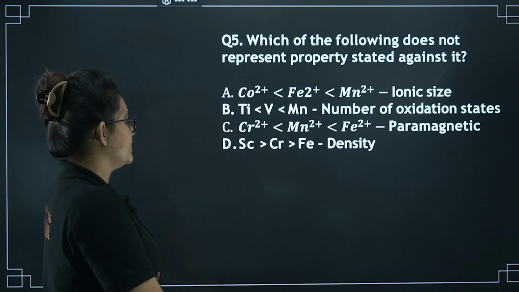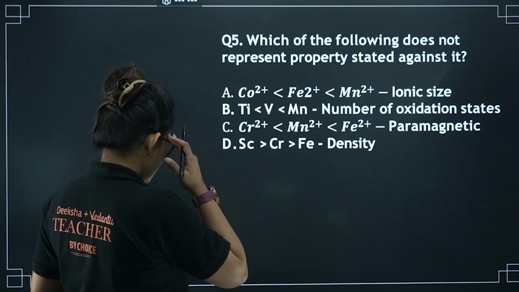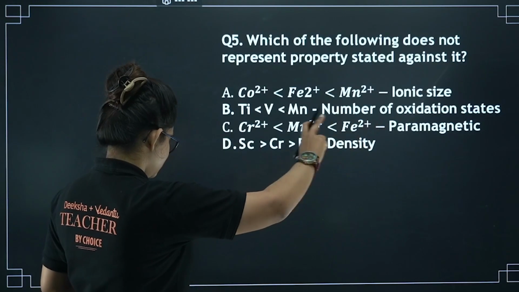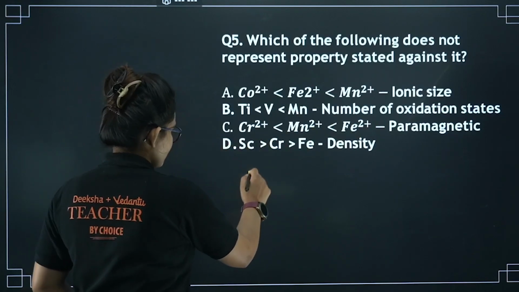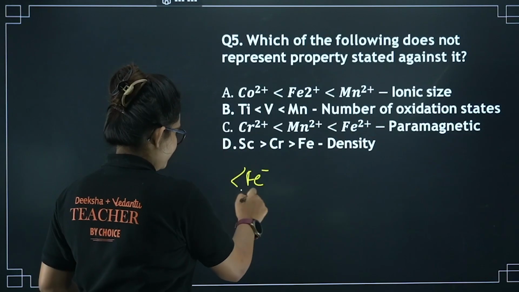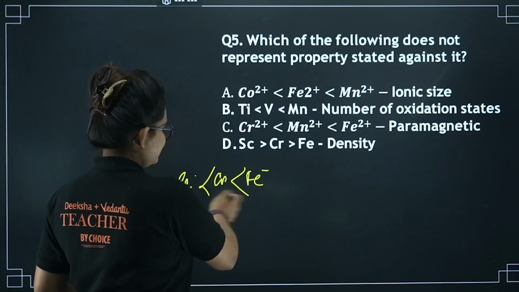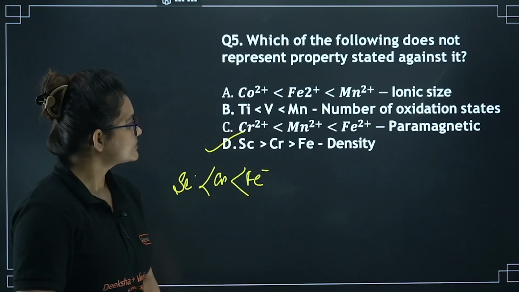This is going to be the wrong one, because the actual trend of density across the series keeps increasing, meaning the order should be something like Fe, then chromium, then scandium, but it is actually given in reverse. So this is going to be the wrong one.